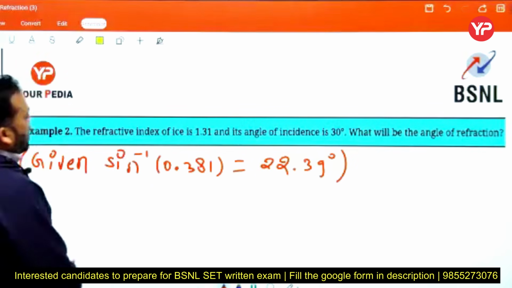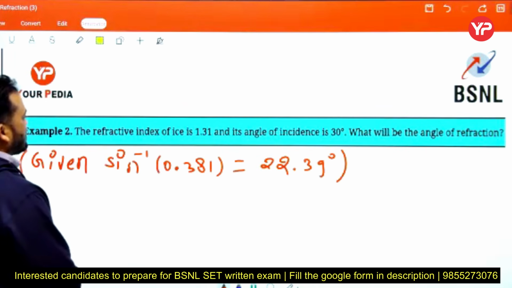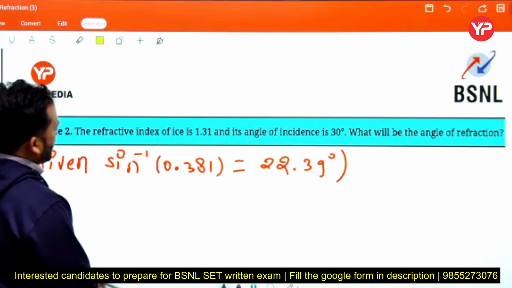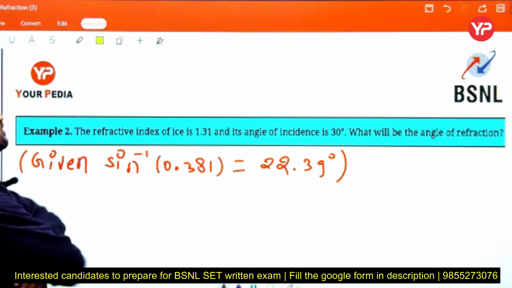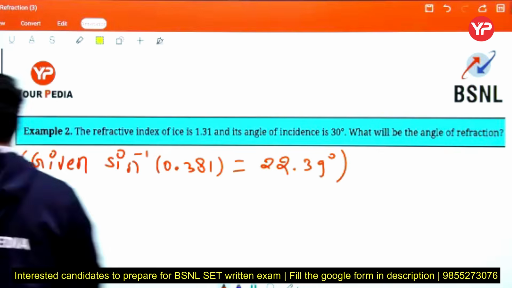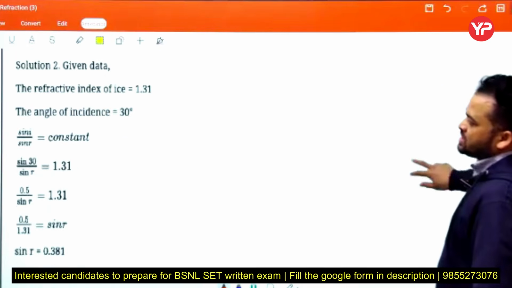The refractive index of ice is given, and the angle of incidence is 30 degrees. What will be the angle of refraction? Okay, see, this is the solution.